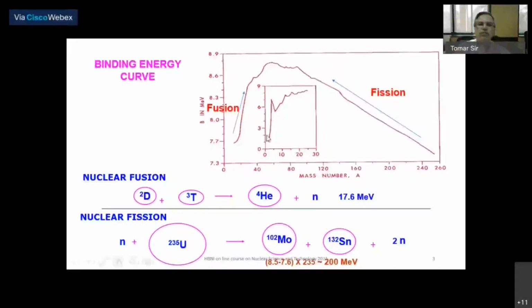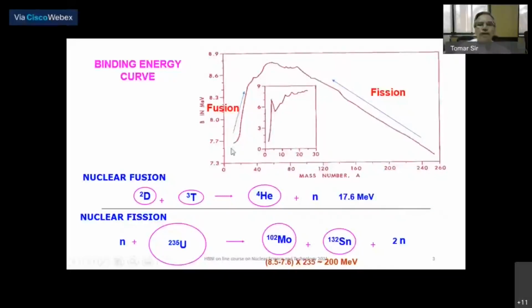So if you put it in the scale of 0 to 10, it will be a flat line. And that is how we explain the gross property of the nuclei in terms of the constant binding energy per nucleon, which explained that the nuclear forces are short-range and attractive.